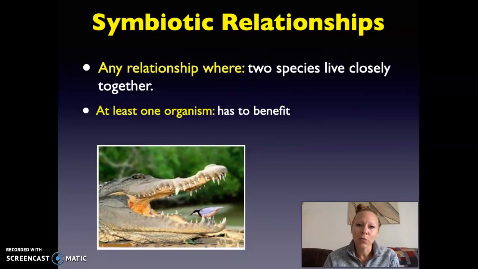And so one type of relationship that we're going to look at is a symbiotic relationship. And a symbiotic relationship is one where two species live very closely together. And so if we look at the word symbiotic, the prefix sym means together. And so this is where two organisms live closely together. So sym means together, bio, life, so living together. And so in these relationships where they live together, one organism has to benefit. At least one organism has to benefit.